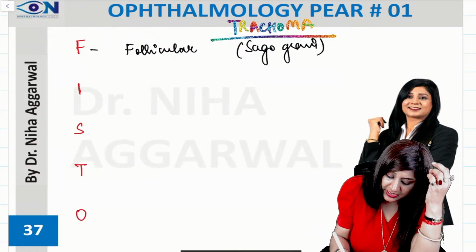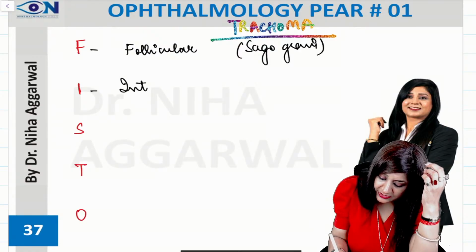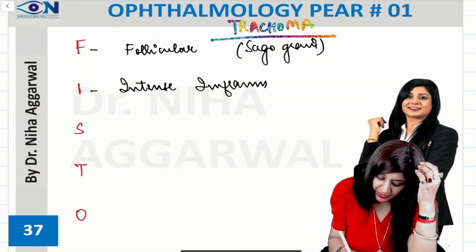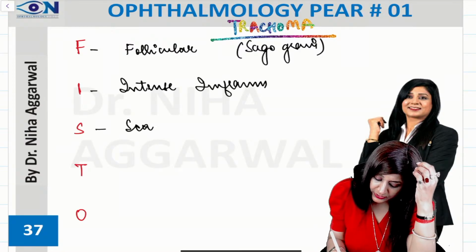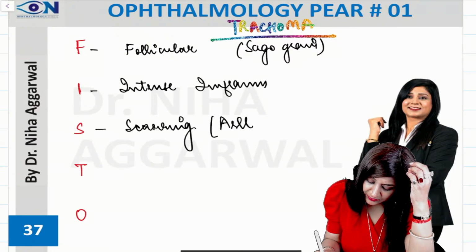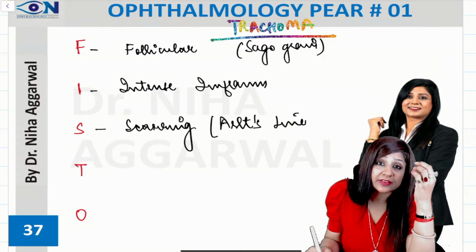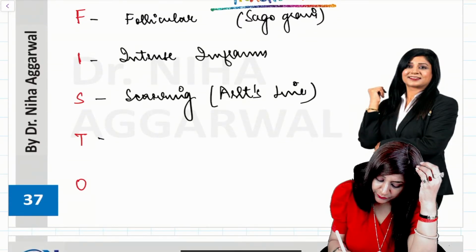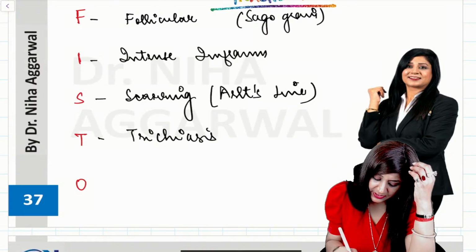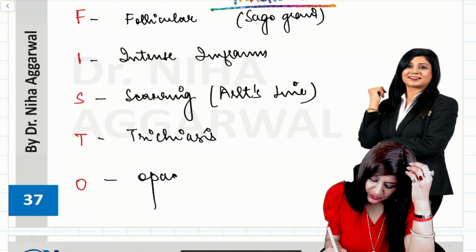Then I, for intense inflammation. Then S for scarring, because here we are getting the Arlt's line. Then T for trichiasis, and O for opacity.